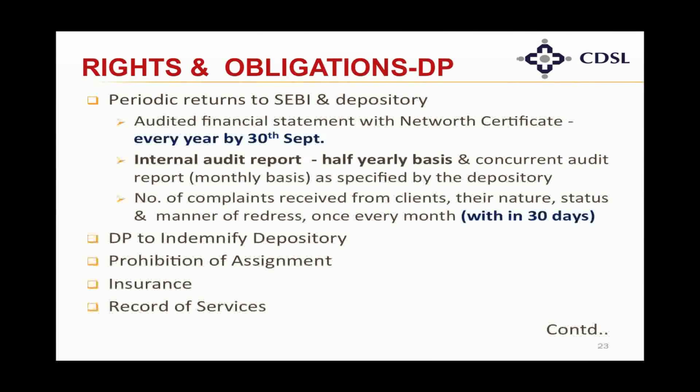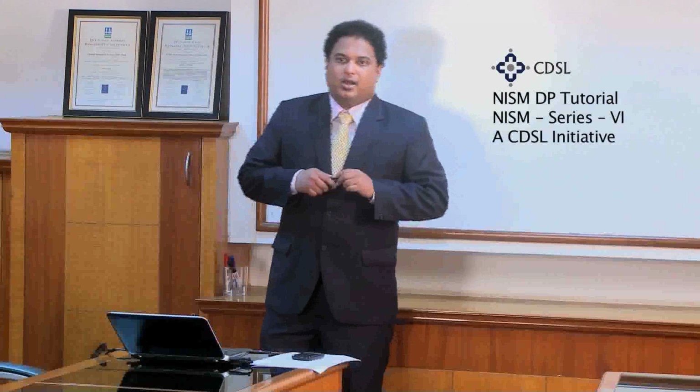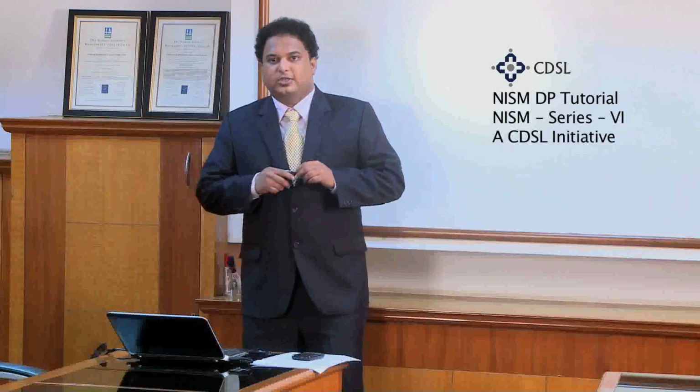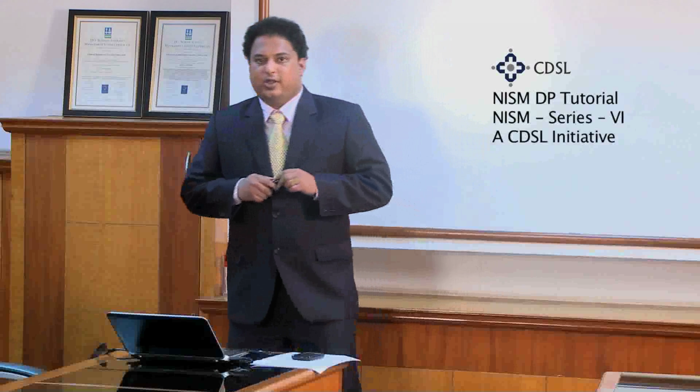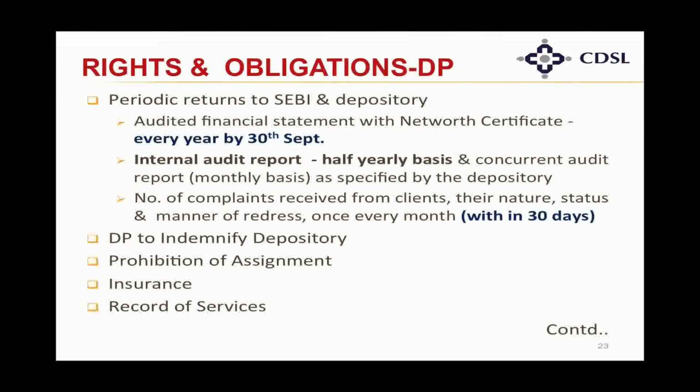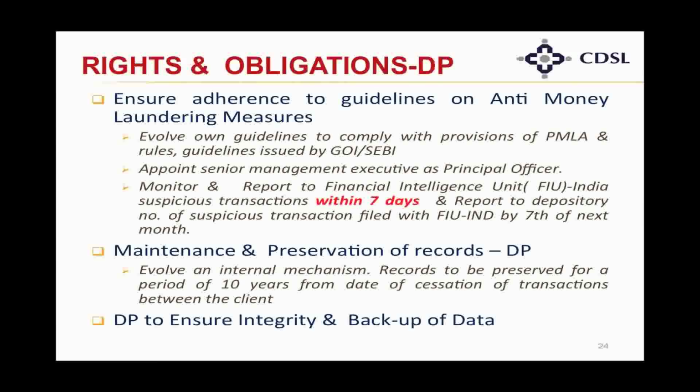The DP is also expected to pay for insurance. Its services should be insured, and there is a common insurance platform which a DP has to pay for every year. The DP is also expected to maintain a record of the services that it is providing to the beneficial owners. The depository participant is also expected to follow the guidelines of the Prevention of Money Laundering Act and its rules and guidelines issued by the Government of India and SEBI.